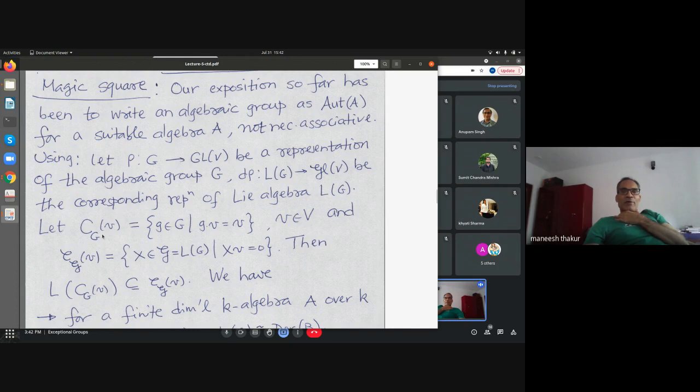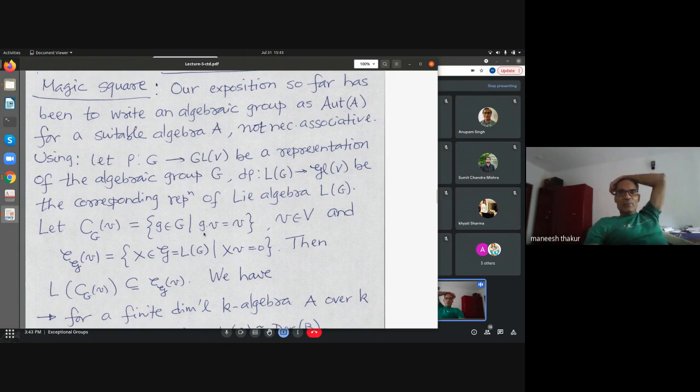And you can define, for a vector v in V, the isotropy subgroup in capital G. So those g which fix v. So this is a subgroup of G by definition. And the same way we can define a subalgebra of the Lie algebra of G, which is all those elements in the Lie algebra which kill v.